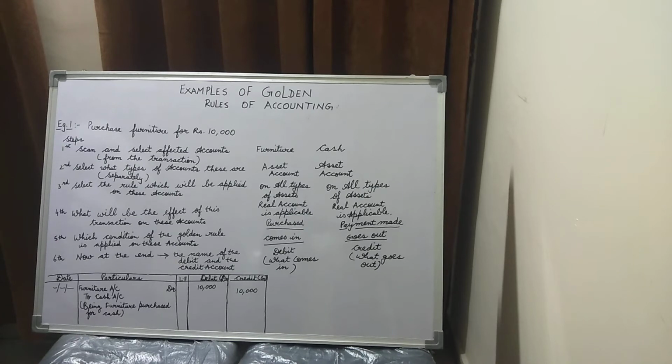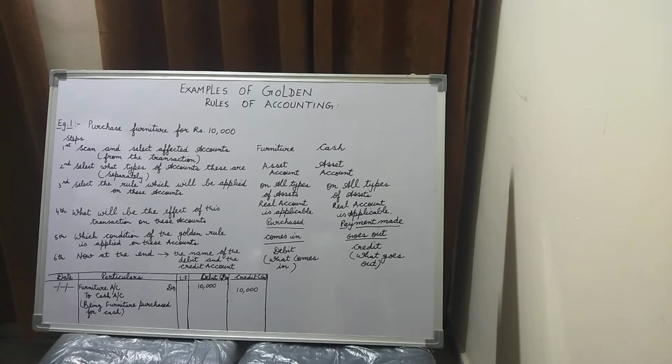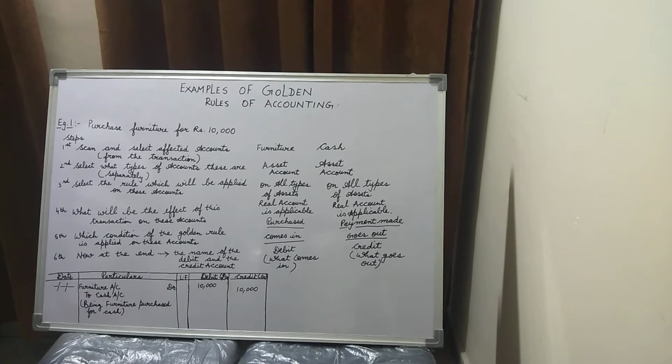We are going to talk about a few examples of the golden rules of accounting. Children, if you remember in the last video, I had talked about the different classifications of accounts. In that, we had covered that the accounts are categorized into three broad categories, that is personal accounts, real accounts and nominal accounts. Today we would be covering a few examples to make the concepts of these golden rules much clearer to each one of you.